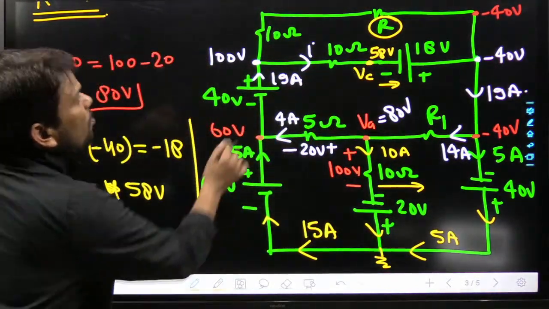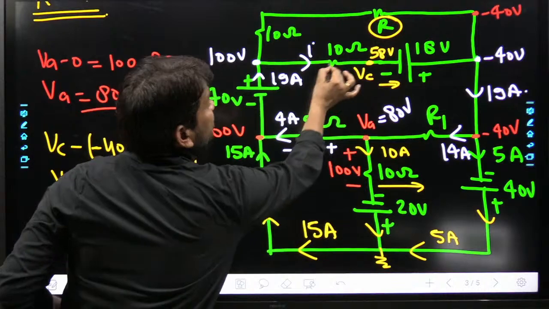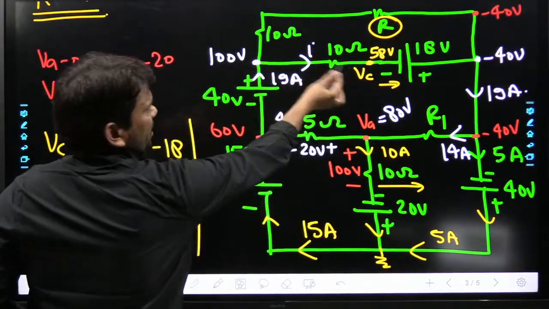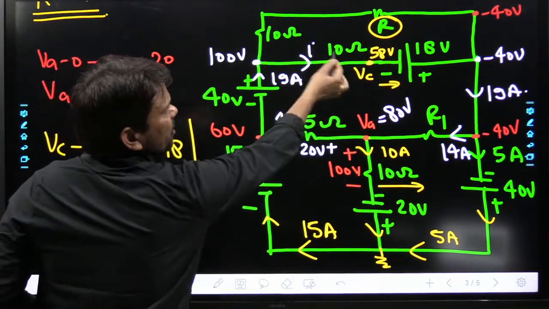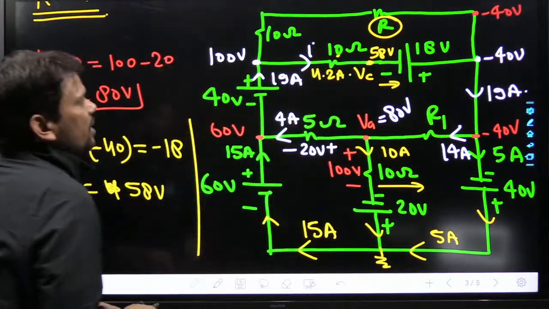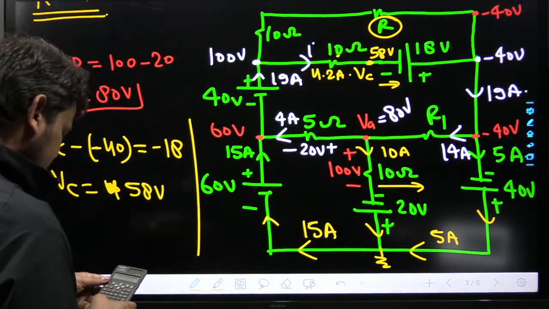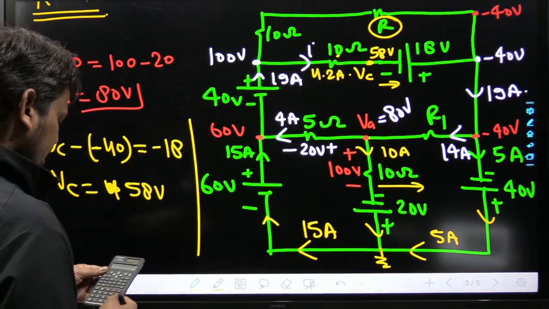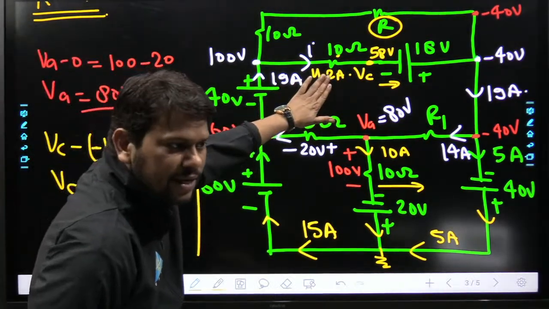58 volts. So how much is this current? 100 minus 58 divided by 10. So 100 minus 58 is 42, I think. So 42 by 10 is nothing but 4.2 ampere. Okay, so check whether it is correct or not. So 4.2 ampere is done.